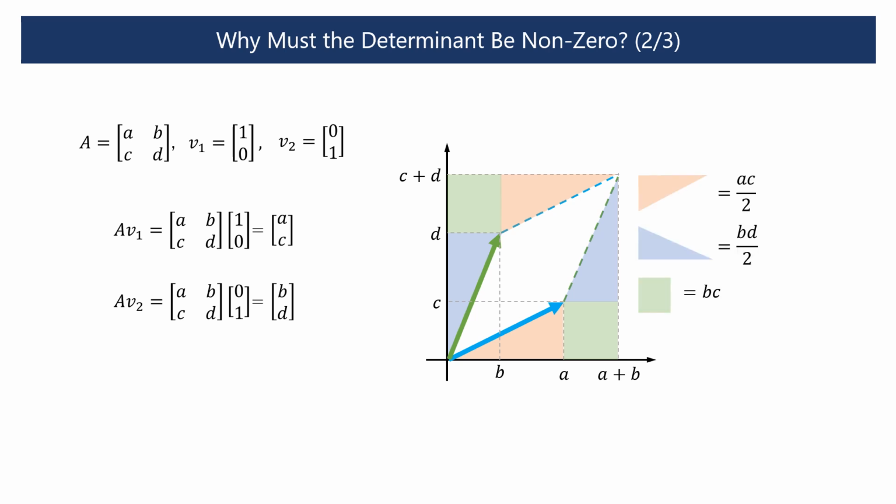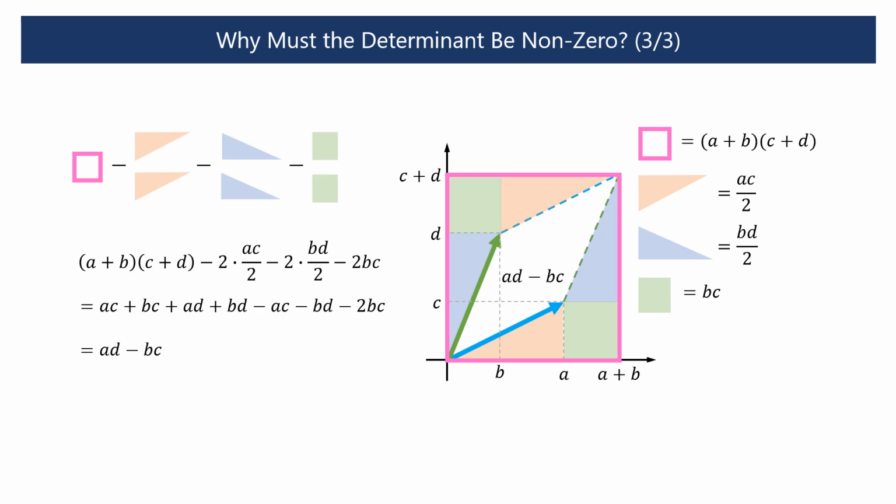The area of these colored shapes can be found with these equations using the coordinate information. Using the coordinate information, the area of the outer rectangle can be calculated in this way. The area of the parallelogram in the middle is obtained by subtracting the sum of the areas of the colored shapes from the area of the outer rectangle.